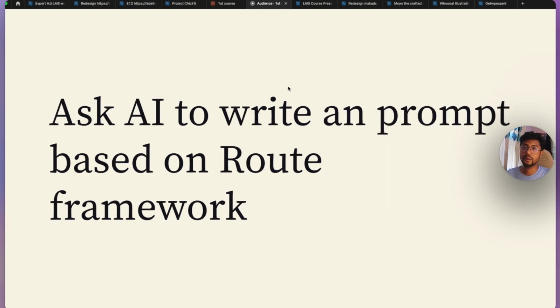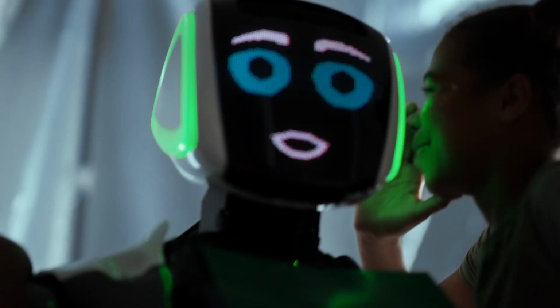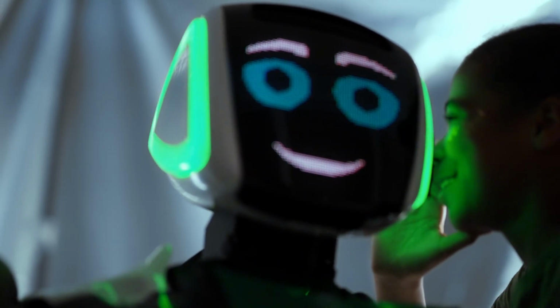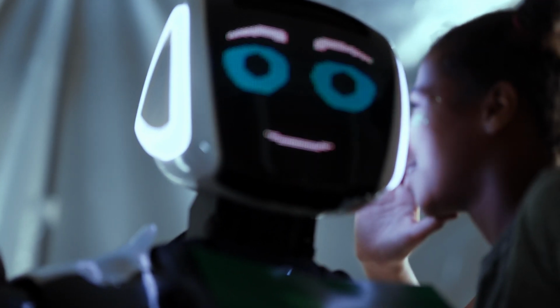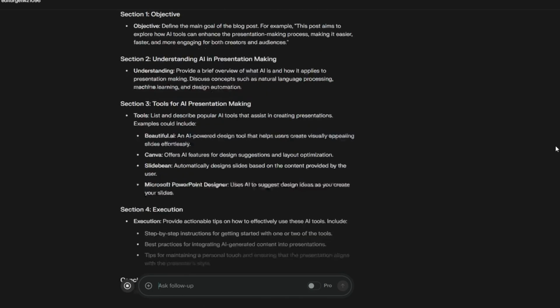Second thing is, if you are going to write a prompt but it's not replying how you want, then you can ask AI, hey, this is the prompt, this is the thing I'd like to get as the reply. Can you please write it for me as a prompt based on the ROOT framework? I believe they're going to give you a clear and great result.